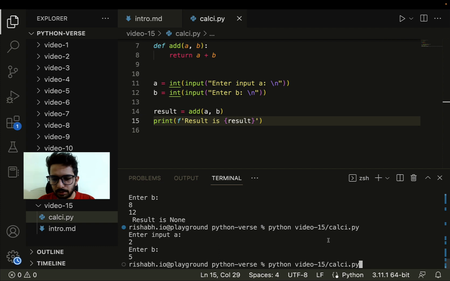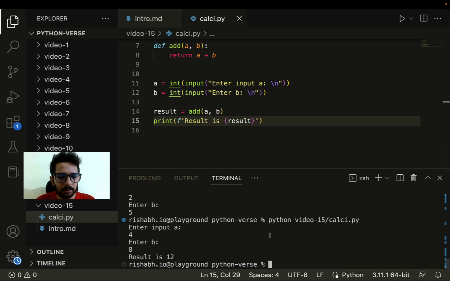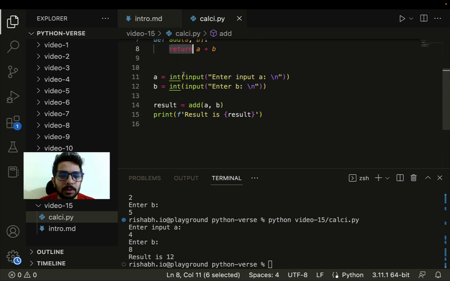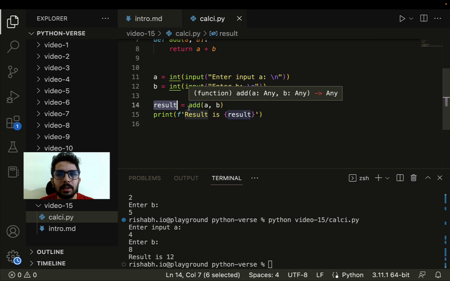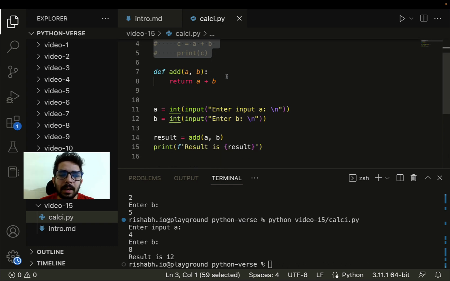So python this, enter input a 4, then b 8, and result is 12. This time, as you can see, when this code called the add function, it executed, and the returned value was stored inside of this result. So this is how we capture the value which is returned by the function. As we can see, there are two types of functions. One type is where nothing is returned, a None type is returned by default, and then there are functions wherein we actually explicitly return something.